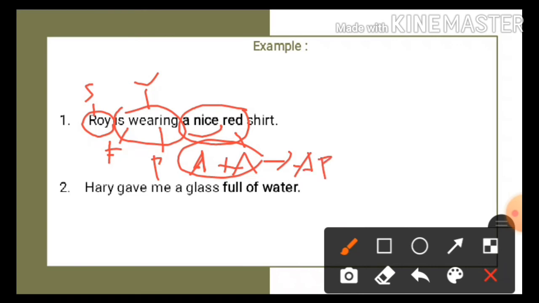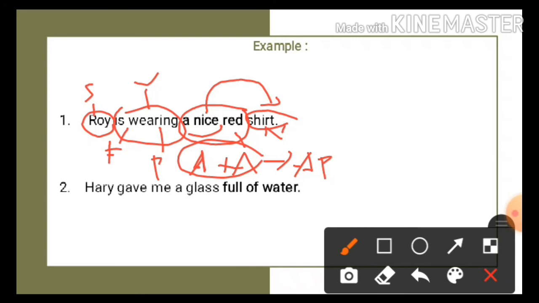The other reason why a nice red is an adjective phrase is because it modifies a noun. The noun here is shirt. So a nice red is telling us more about the shirt. Okay, I hope you can understand it. To help you understand more, let's take a look at the second sentence. Okay, sorry.